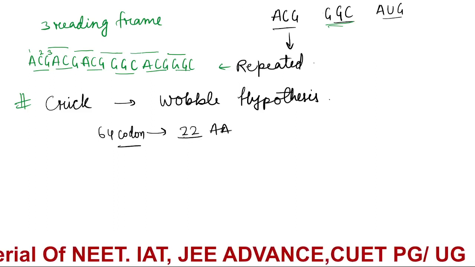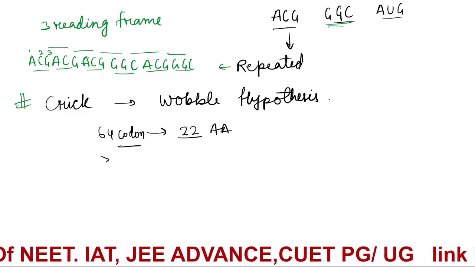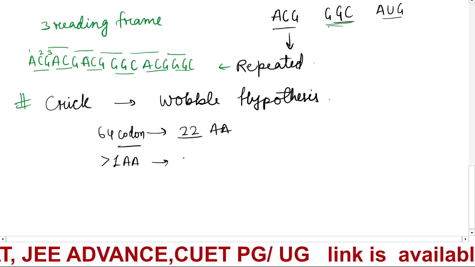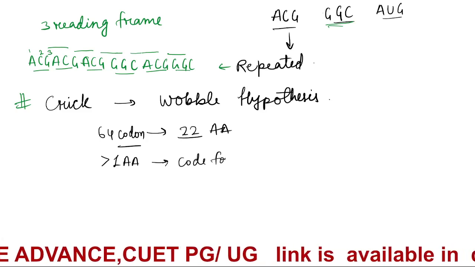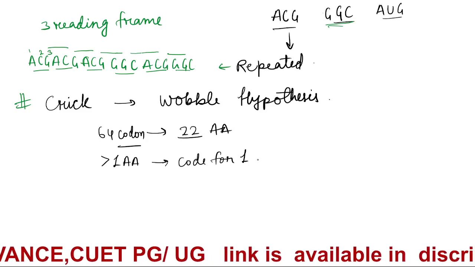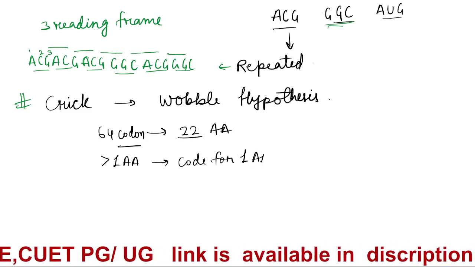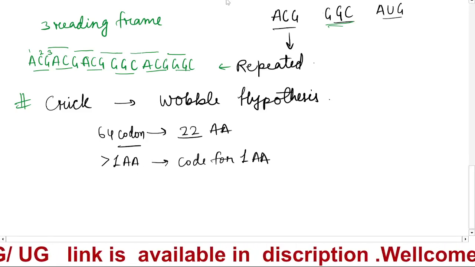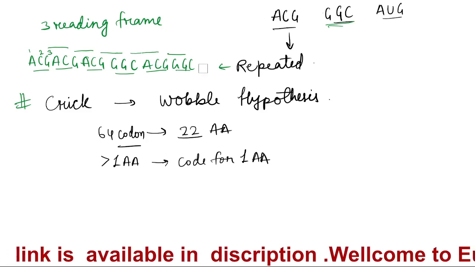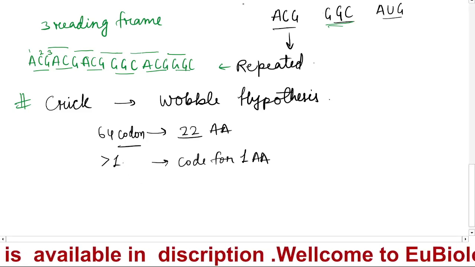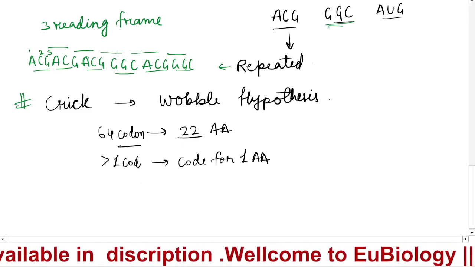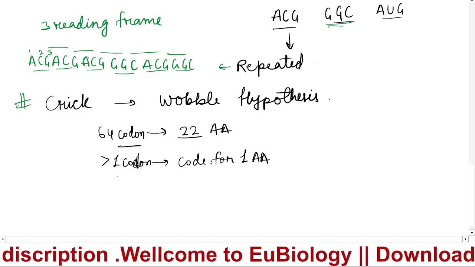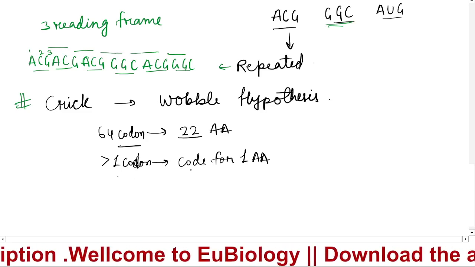So for sure there will be more than one codon which codes for one amino acid. There will be more than one codon which can code for one amino acid.